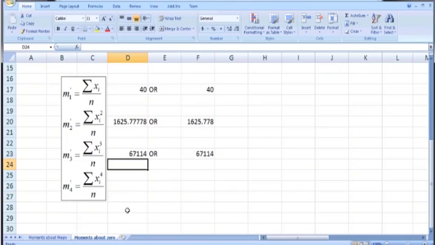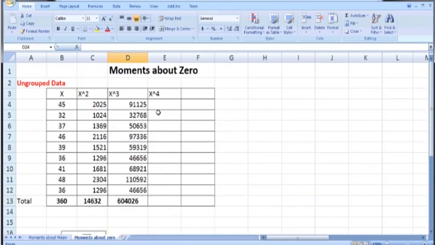In order to calculate the fourth moment about 0, we need to calculate xi4, and then calculate its sum, which will be summation xi4, and then divide this sum by n, which is the total number of observations. So here I have constructed a new column, labeled it as x4.